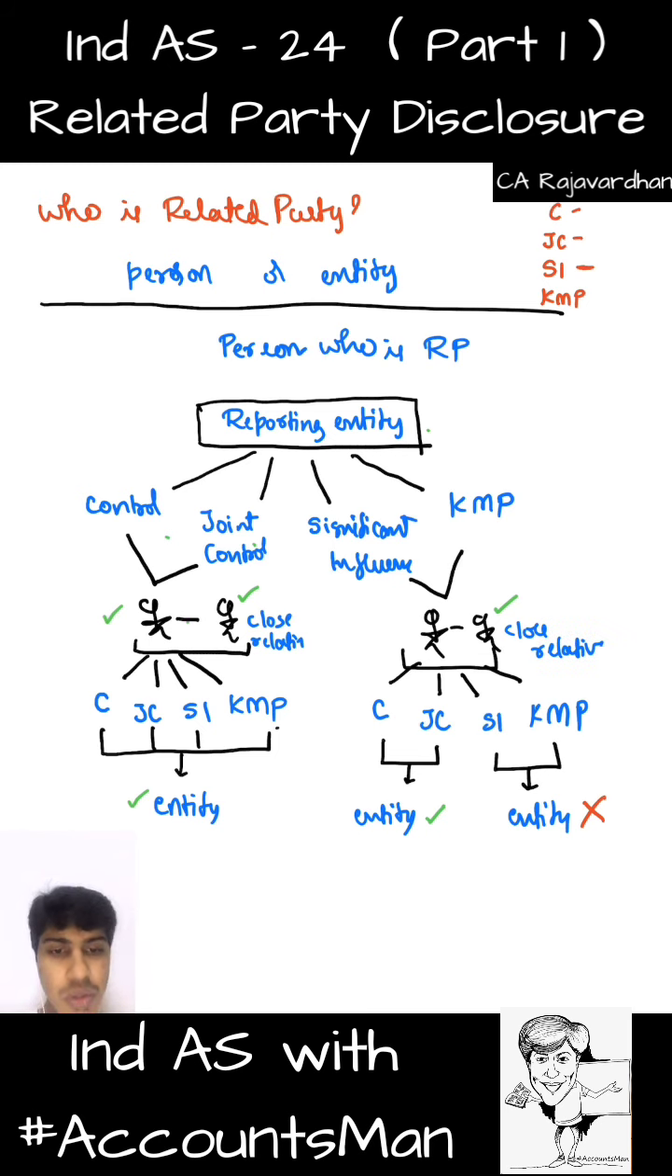That person, who is our significant influential person or KMP's close relative, is our related party. And if that close relative has control or joint control in an entity, that entity is part of our related party. Or if that close relative of our KMP has significant influence or is a KMP in some other entity, such entity is not our related party. I hope you understood this part, and all that we discussed till now is person.